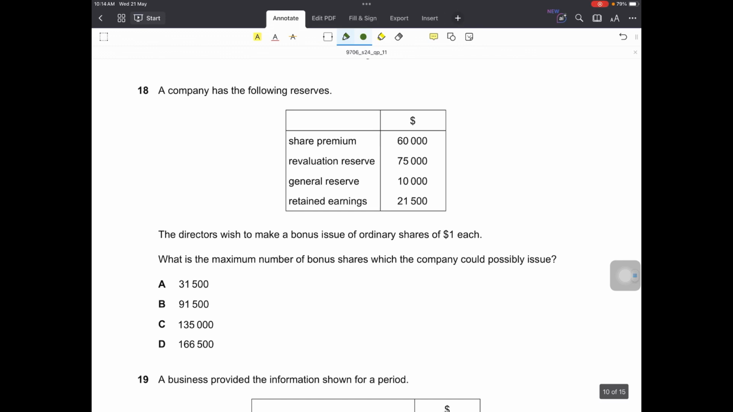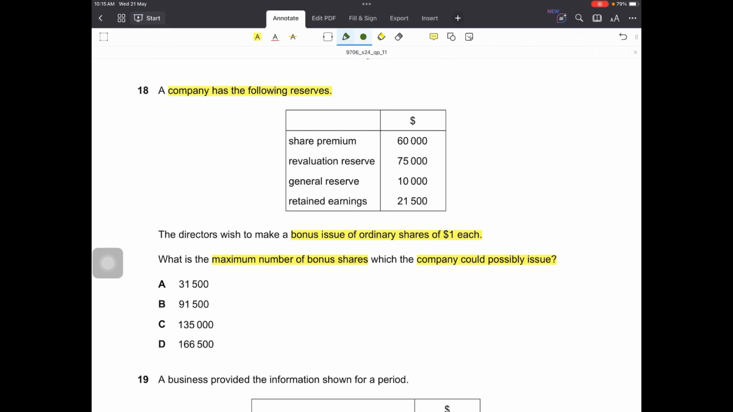Question number 18. A company has the following reserves: share premium, revaluation, general reserve, and retained earnings. The directors wish to make a bonus issue of ordinary shares of $1 each. $1 each would be the par value. Bonus issues are always at par value. The question is, what is the maximum number of bonus shares which the company could possibly issue?